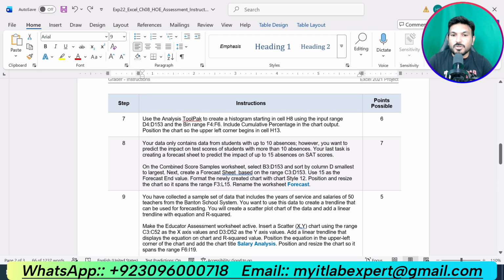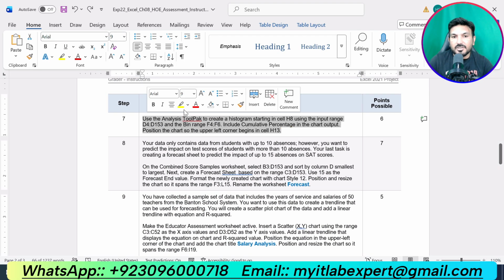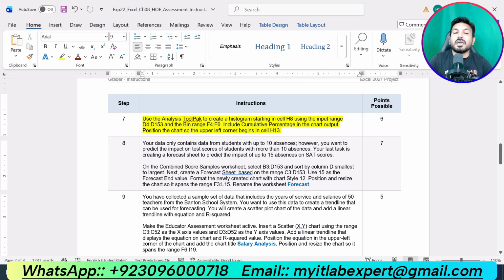Now we are supposed to do the next step, that is step number 7. Use the Analysis ToolPak to create a histogram starting in cell H8 using the input range D4 up to D153 and the bin range is F4 up to F6. Include the cumulative percentage in the chart output. Position the chart so that the upper left column begins in cell H13. So now we are supposed to use the Data Analysis ToolPak to create a histogram.